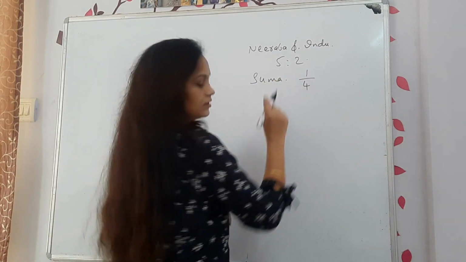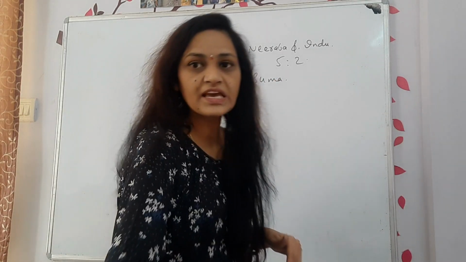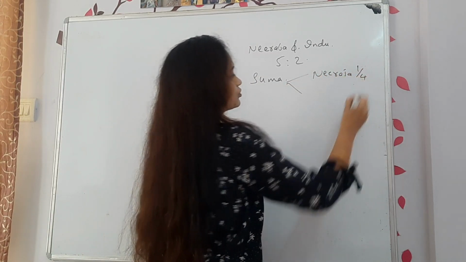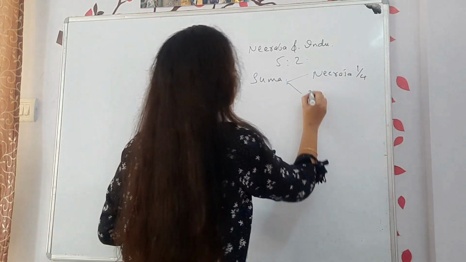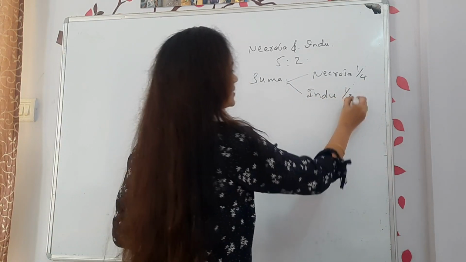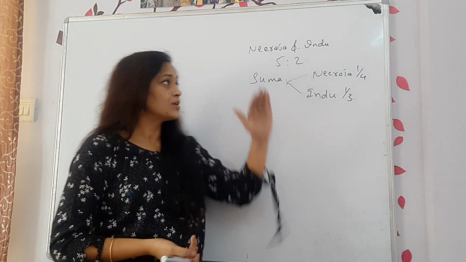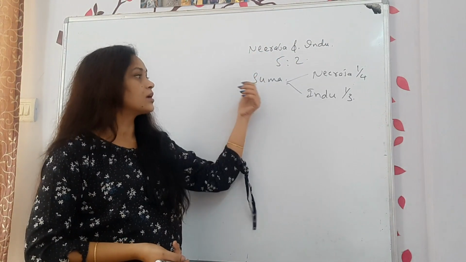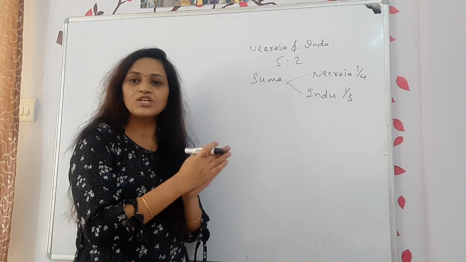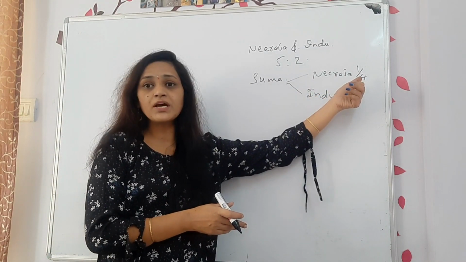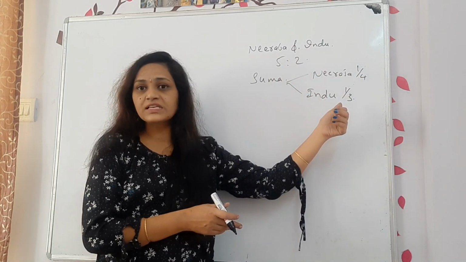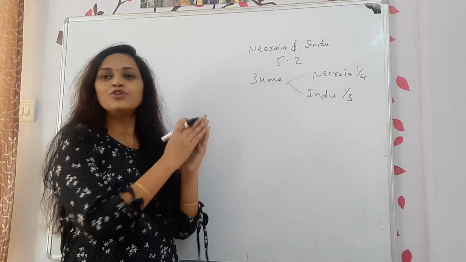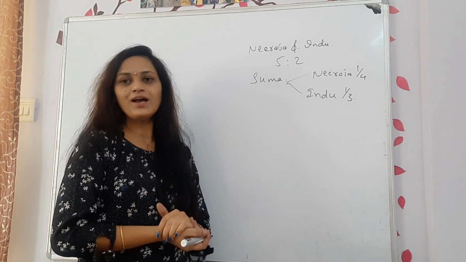Okay, so now how will I write? I write like this. To Suma they are giving, so Neeraja is giving 1/4 of her share. Now here Indu is giving 1/3 of her share. The total shares of Neeraja and Indu were 5:2. In that, Suma they have admitted as a new partner. Neeraja is giving from her share 1/4 and Indu is giving from her share 1/3. Now how to find out the new profit sharing ratio that you are going to calculate.